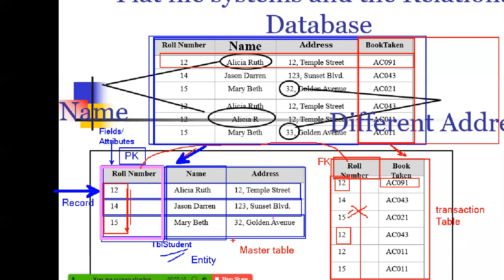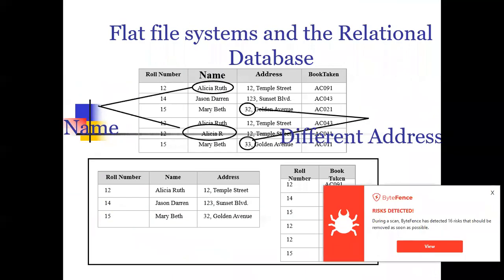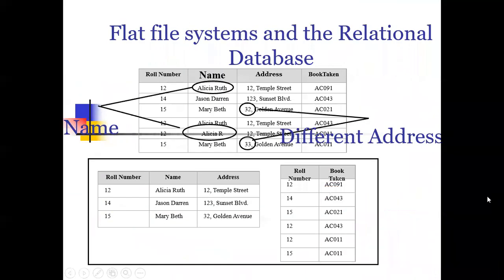When I talk about a master table, it is nothing but a table where the information doesn't keep changing frequently. And a transaction table is nothing but a table where the information keeps changing very frequently. Like in the case of the student table, once the student has joined, he is a member for 3 or 4 years, till he completes the course. Whereas in the transaction table, book issues, during that 4-year period he can visit the library any number of times and do any number of transactions.